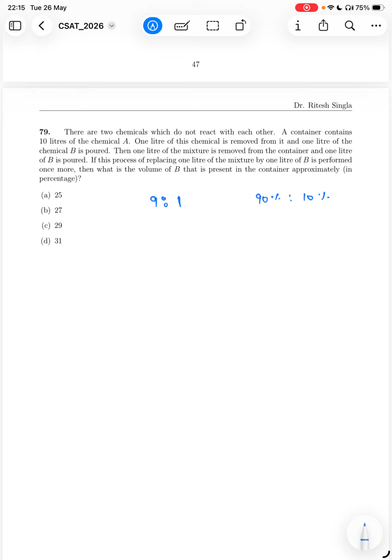Now again 1 liter of this mixture is removed. So when you remove 1 liter of this particular mixture, how much of both of them will be removed? So from 1 liter, 90% of 1 liter will be removed of chemical A, and 10% of 1 liter will be removed from chemical B. So after that, how much will it be? 8.1 liter of chemical A and 0.9 liter of chemical B, but we have again added 1 liter of chemical B to again make it 10.